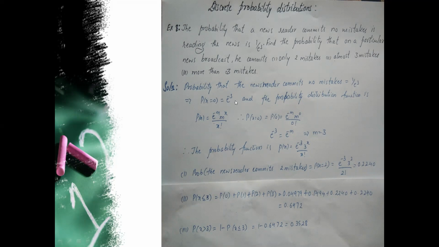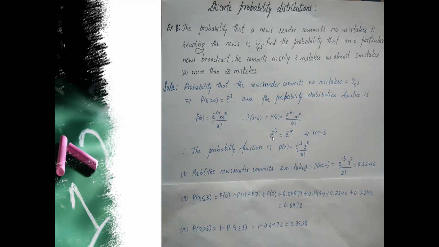Now the Poisson distribution function is p of x is equal to e raised to minus m, m power x divided by x factorial. Now in this we'll substitute x equal to 0. So we get p of 0 equal to e raised to minus m, m raised to 0 divided by 0 factorial.